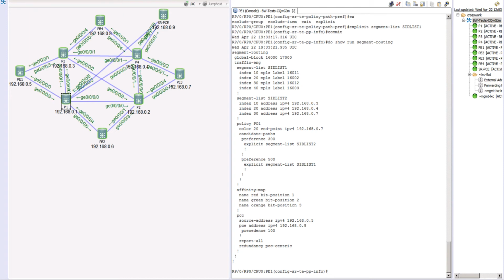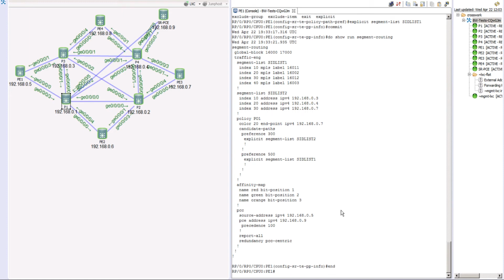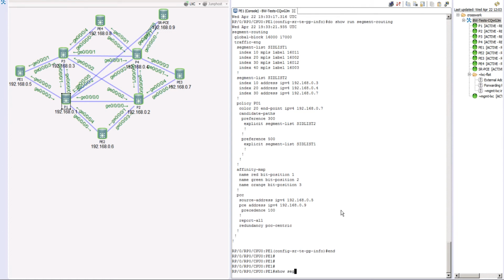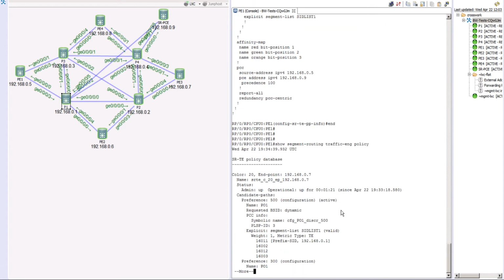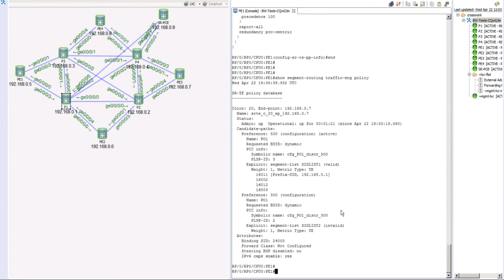So now once the policy is configured, let's take a look at the head end to see what happened to this policy. I'm going to come out here. Now we simply say show segment routing traffic engineering, and we want to take a look at the policy. In this case, there is only one policy. Let's press enter here, look at the whole output, and then scroll further up.